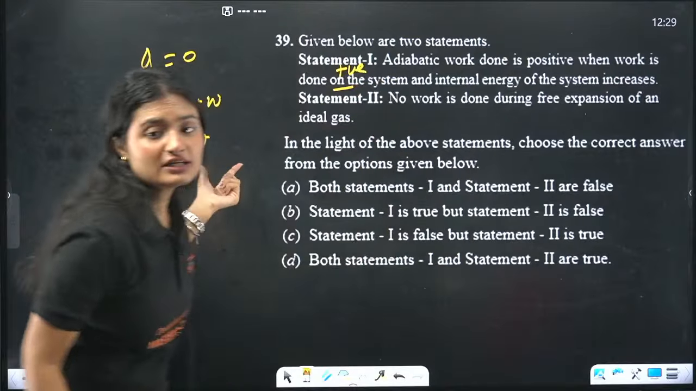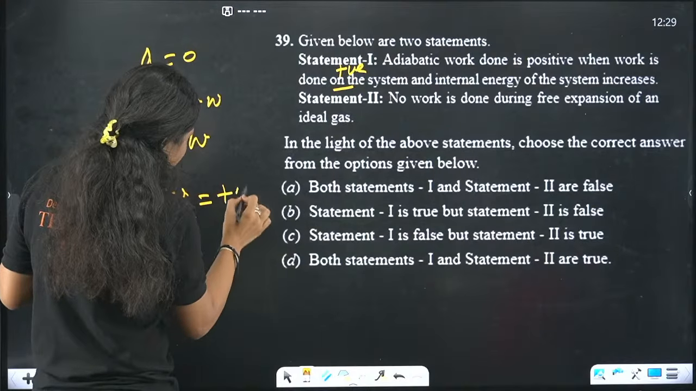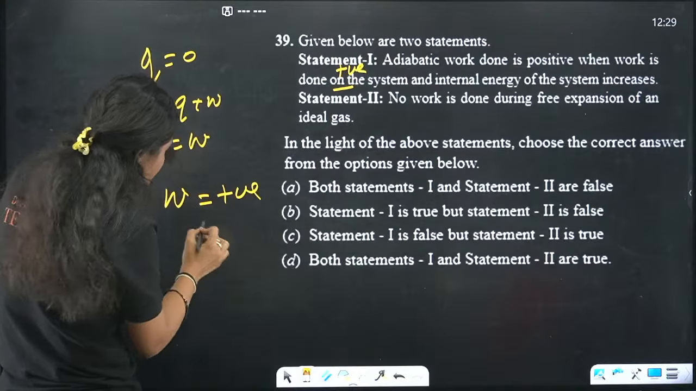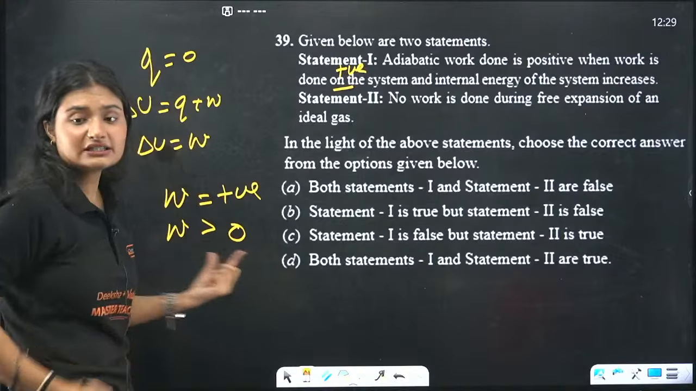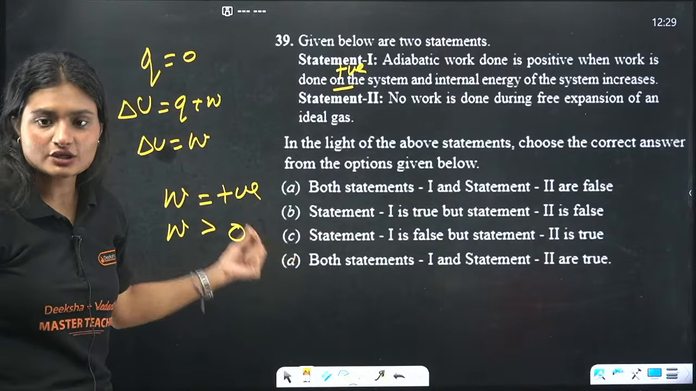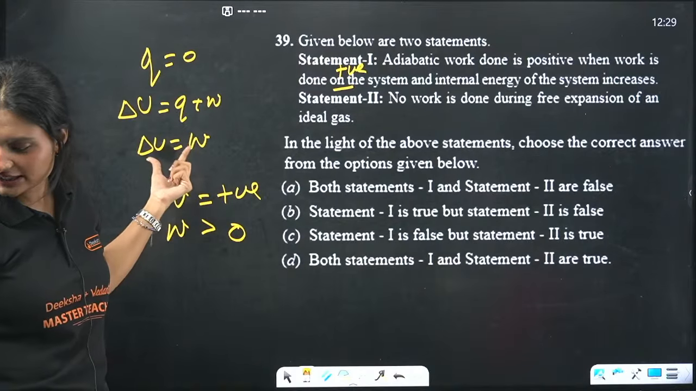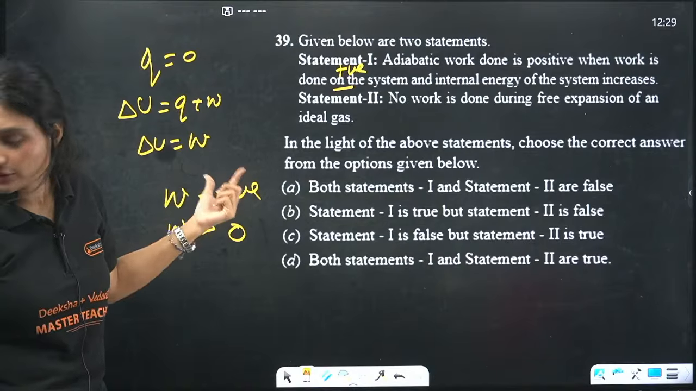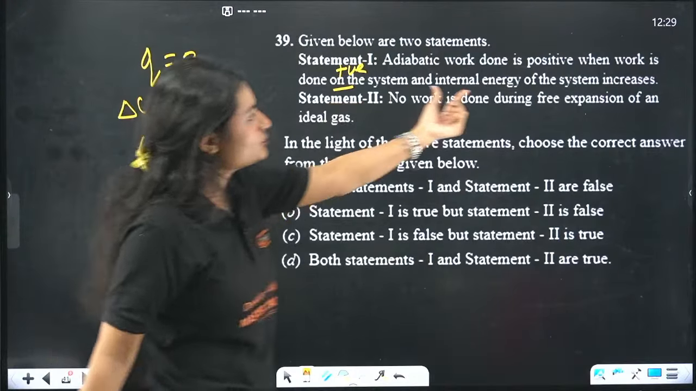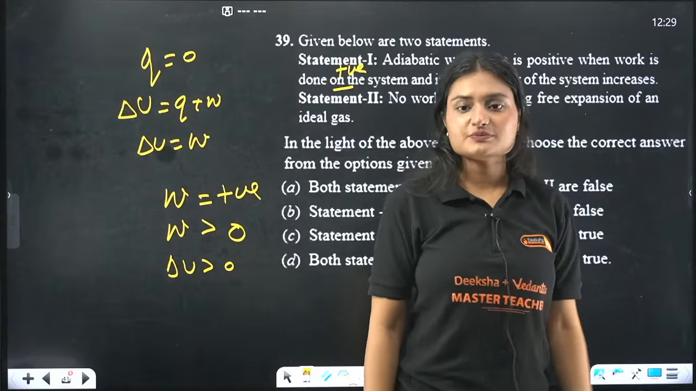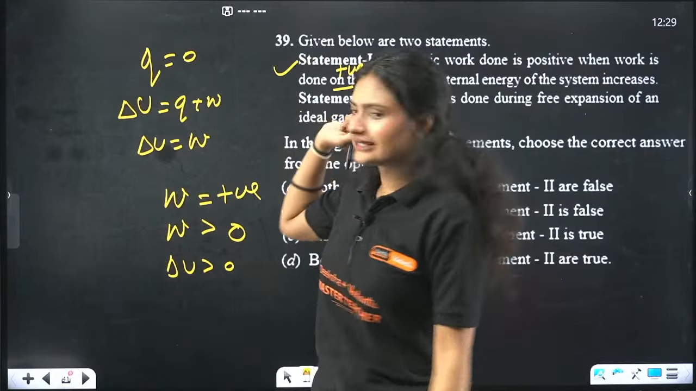If work done is positive, what do you mean by positive? Positive means that it is greater than 0. If work done is greater than 0, and change in internal energy is equal to work done, then delta U will also be greater than 0. That means internal energy of the system also increases. Statement 1 is correct. Done.